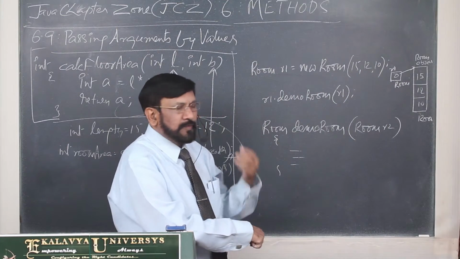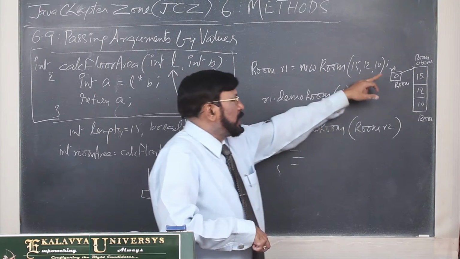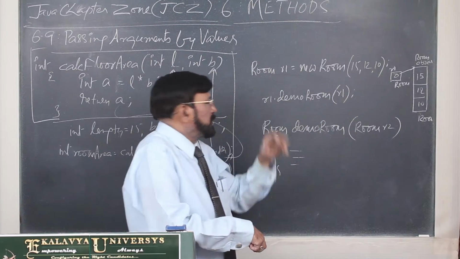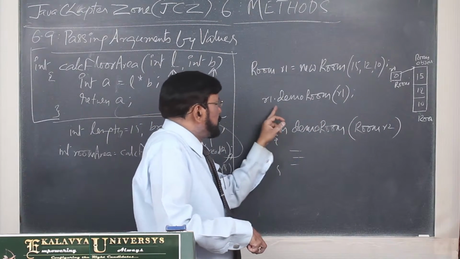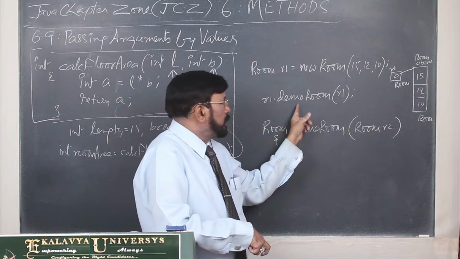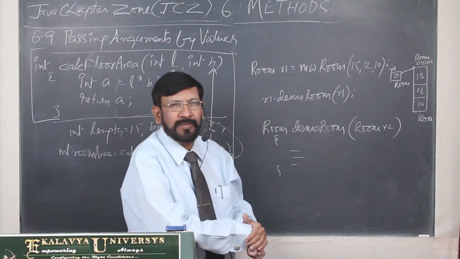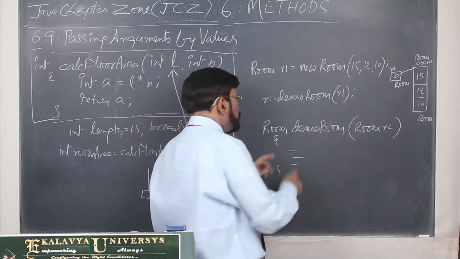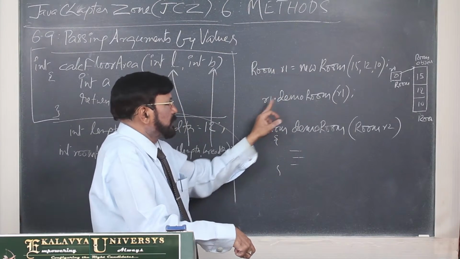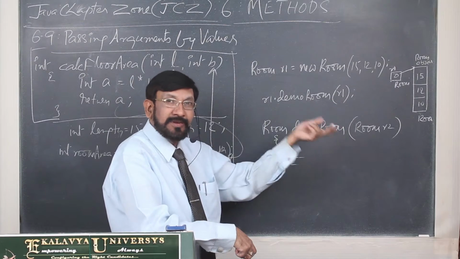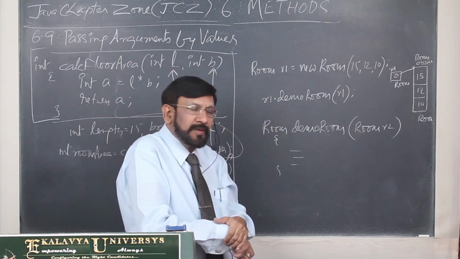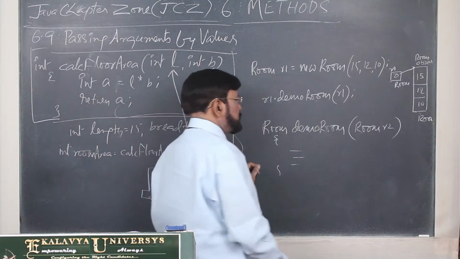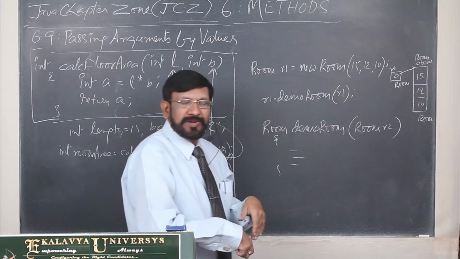Thereafter, we can pass this object reference through a method. What is the method? This is an instance method, demoRoom. I am calling via instance R1, and what am I passing? I am passing R1 only. So this method is receiving it. Who can receive it?